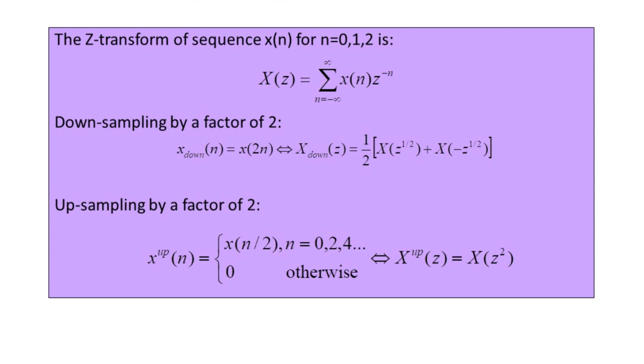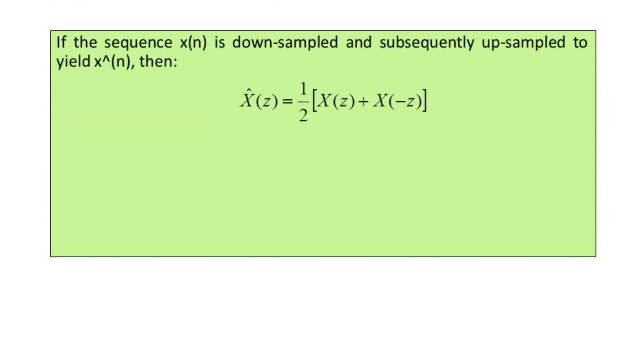So if the input sequence x of n is downsampled and afterwards upsampled as shown with these expressions, that yields x cap of n, which we have seen on the right hand side of the first block schematic. In the Z transform domain the representation is capital X cap of Z, that is equal to 1 by 2 times, in the bracket, capital X of Z added to capital X of minus Z.